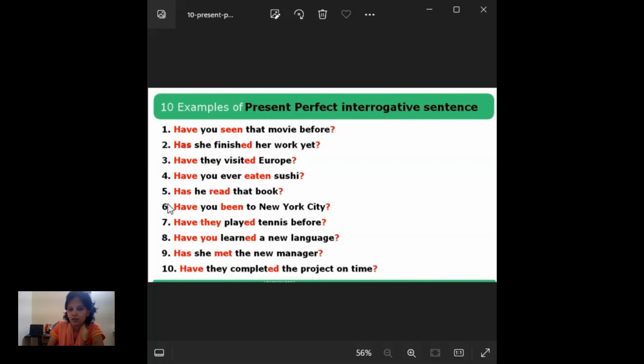And fifth one, has he read that book? Has he read that book? He is asking whether that book is completed or yet to be completed. He wanted to know whether this person is still reading or has completed it. So he's asking, has he read that book? That is what it means. He wanted to clarify whether this person is still reading or completed. That is what it means.